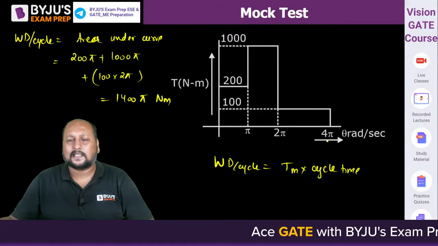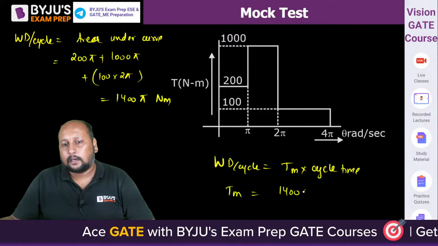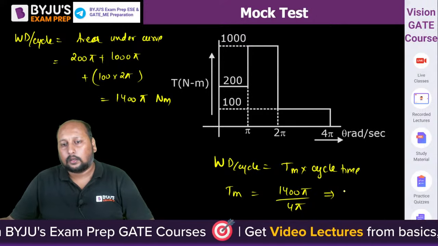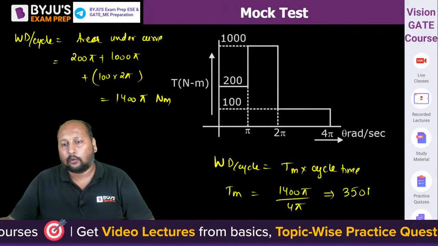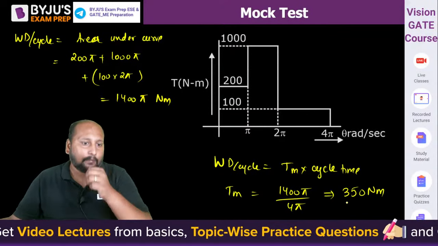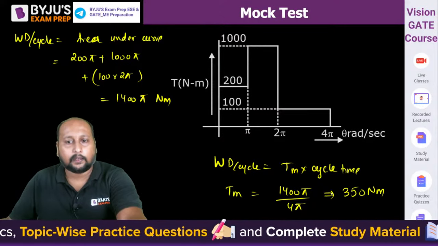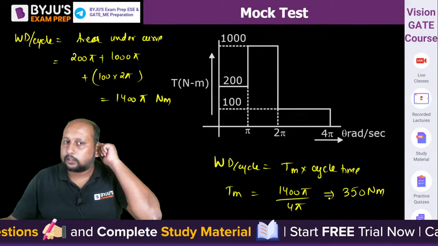Over here cycle time is 4 pi, so T mean is equal to 1400 pi by 4 pi, that is equal to 350 Newton meter. Are we getting the mean torque equal to 350? Very good Utkarsh, very good. 350 आ गया.